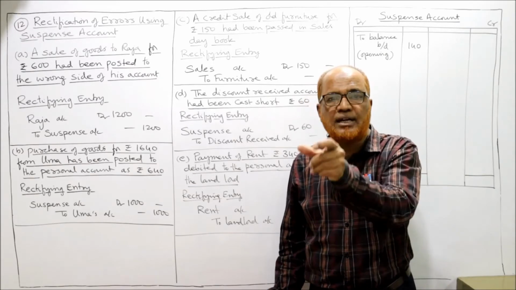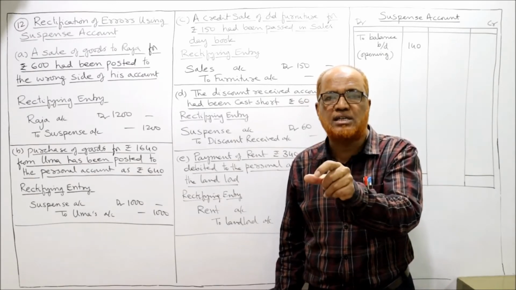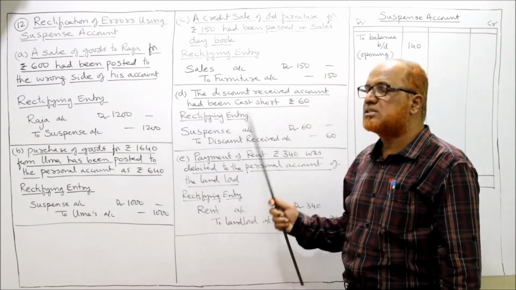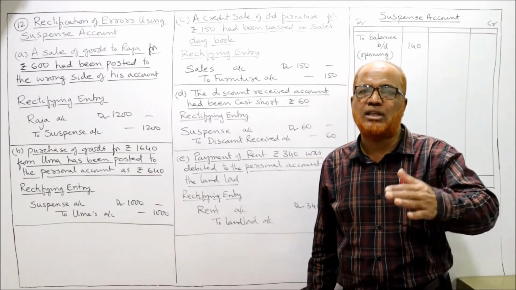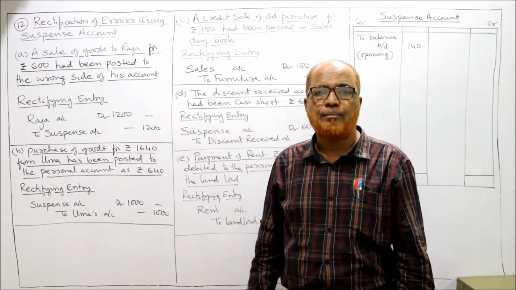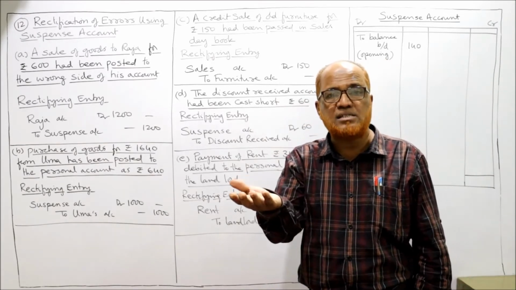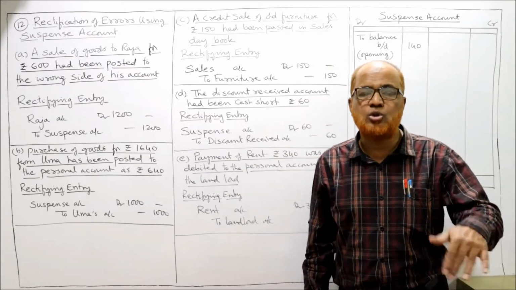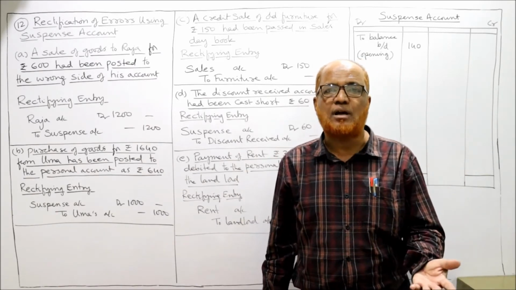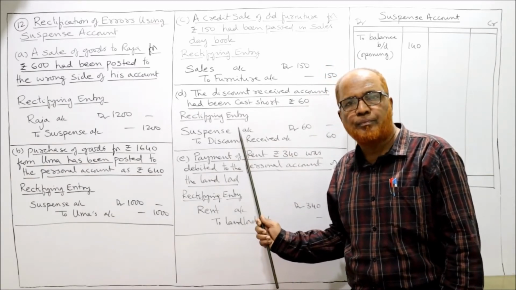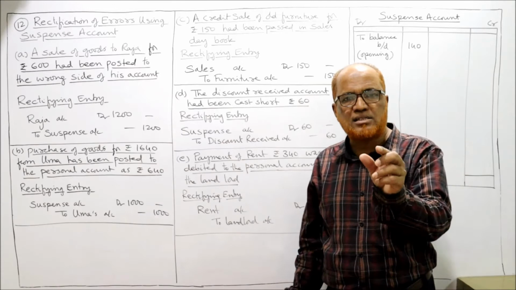So on the credit side of discount received, we have taken short. How much short we have taken? 60 rupees less we have taken on the credit side of discount received. Now we credit it, because we have taken 60 rupees less. Now we credit discount received by 60. Which account should be debited? Suspense account. The error is there only in the discount received column.